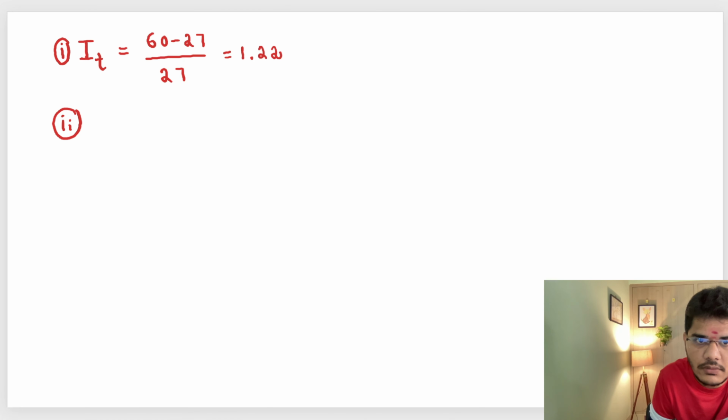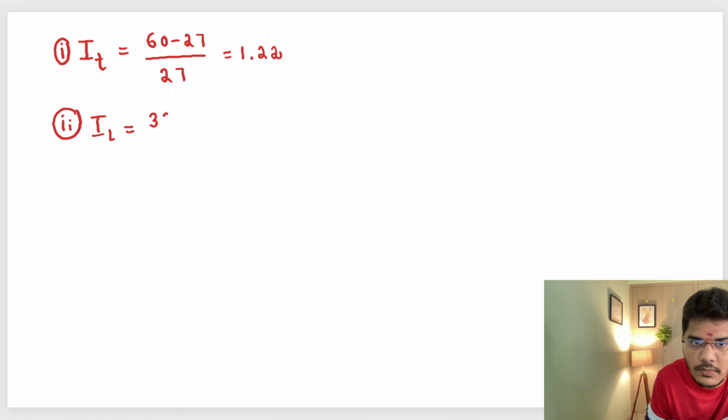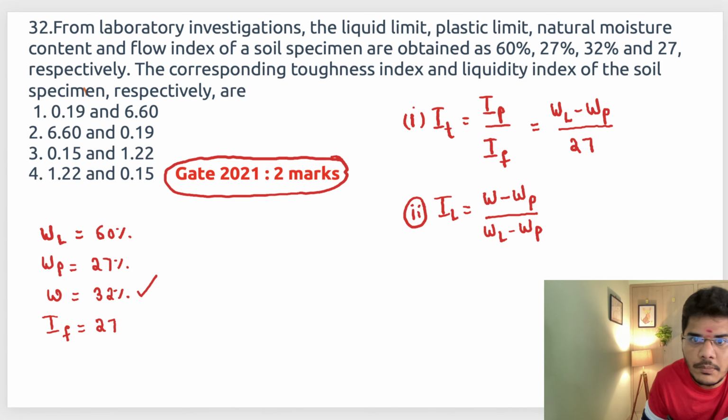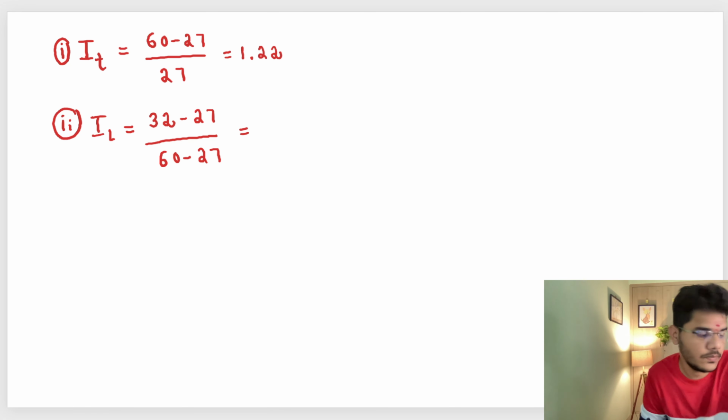Now the second thing is we have to calculate the liquidity index also. Liquidity index I_L is equal to W, natural moisture content, which is 32%. So 32 minus plastic limit, which is 27, divided by W_L minus W_P, that means 60 minus 27. So this will be 32 minus 27 divided by 60 minus 27. This is 0.151.